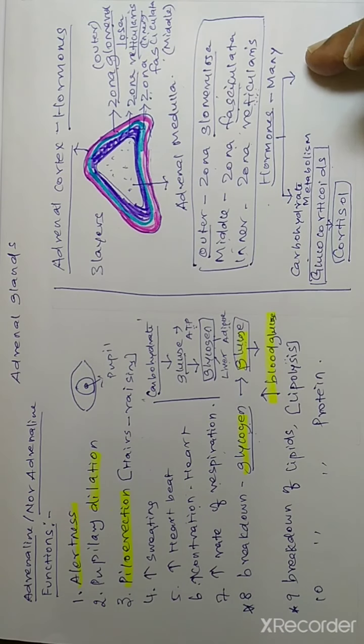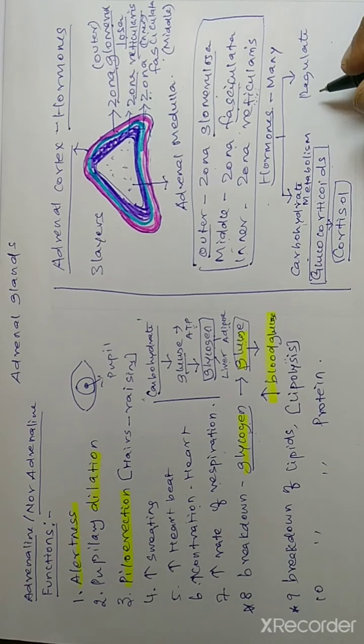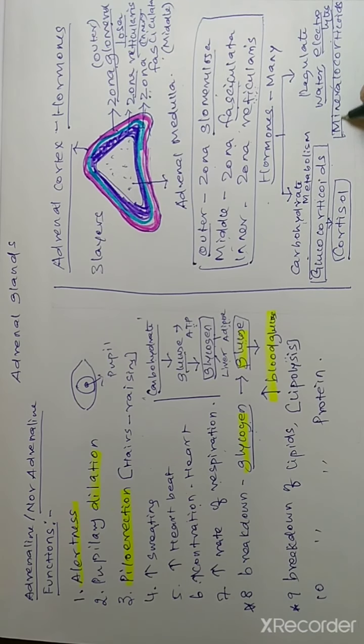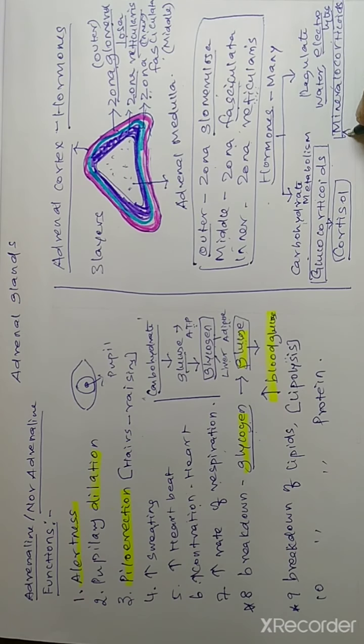Another group of hormones is responsible for regulating the water balance and electrolyte balance in our body. So which hormones regulate the water balance and the electrolyte balance? Those hormones are termed mineralocorticoids. The main mineralocorticoid in our body is aldosterone.